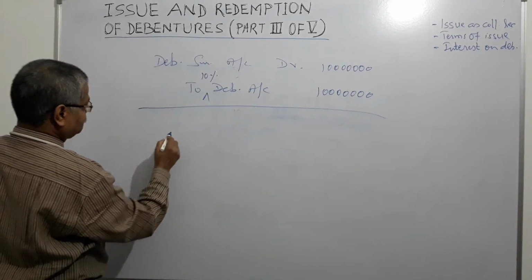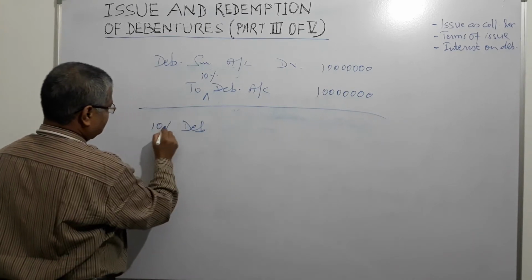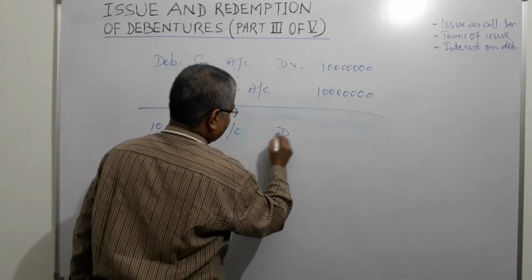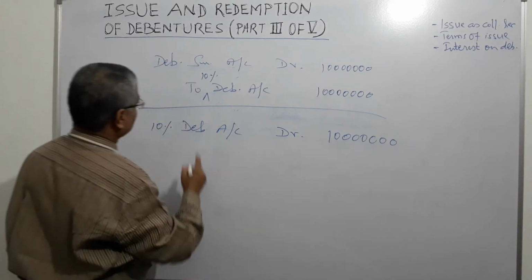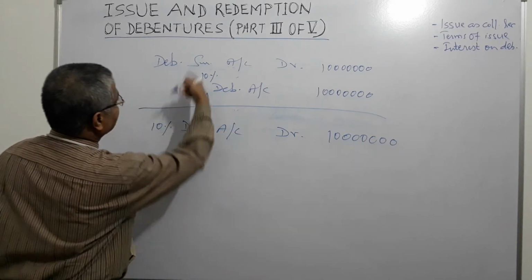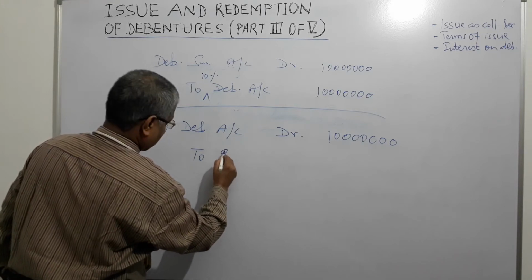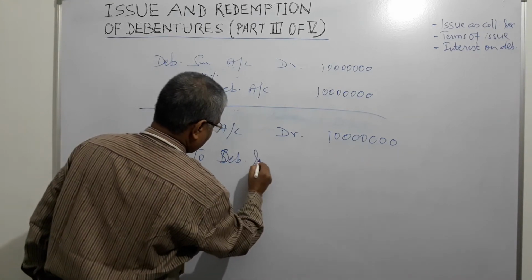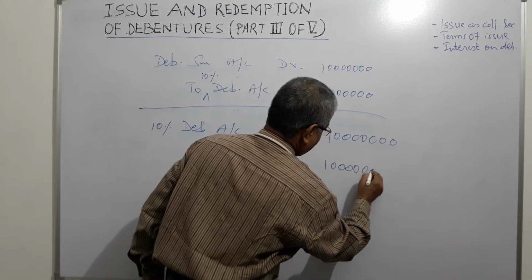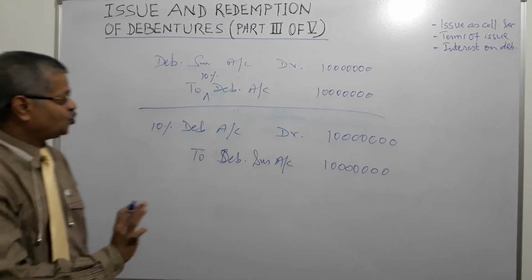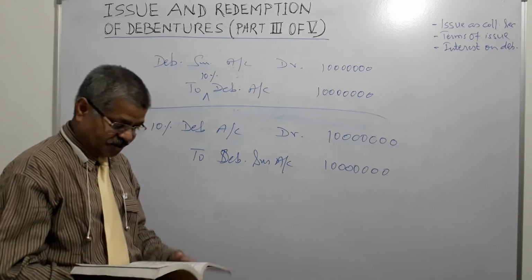Then what do we do? 10% debenture account is debited by 1 crore and credited to the same account which was debited earlier, debenture suspense account, for the same amount. So in two ways we have dealt with the issue of debentures as collateral security.